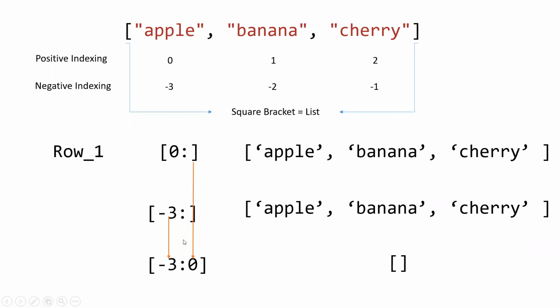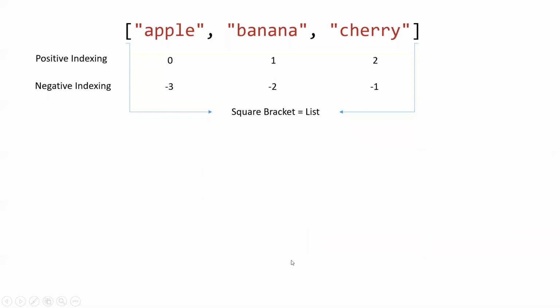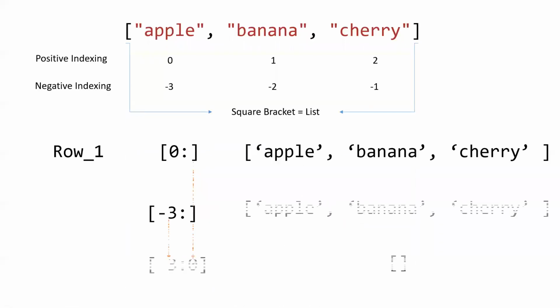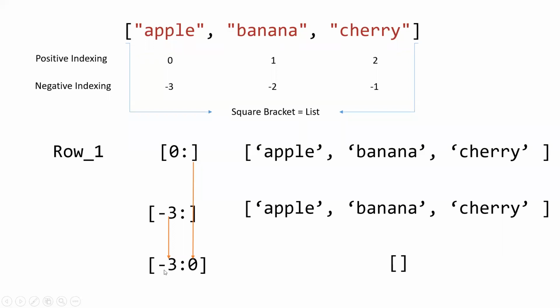But this time, if we put this -3 here, and from there we try to put something into it, what will it be? It will be 0, so it's null. That's why it is printing out an empty list. The same principle we followed: -3 we put from here, 1 from here. If nothing is here, it means a 0. So when we tried this, nothing is coming out from here. So -3 is 0, it is considering, so it is not taking out any list. If you check this -3 and 0, you will get the output.